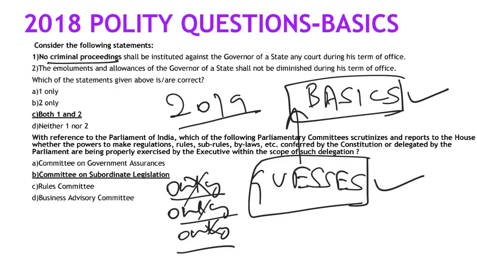Now, look at this question. No criminal proceedings can be instituted against the governor in any court during his term of office. If you are not good at the basics, you might assume it is a very extreme statement, it's wrong, and eliminate it. Emoluments and allowances shall not be diminished during this term. Again, if you are not good at your basics, you might assume that maybe you can diminish them. But it is clearly mentioned that both these privileges are available. That is what you call immunities, available for both the president and the governor. For both it is similar. Fine, so the answer is 1.